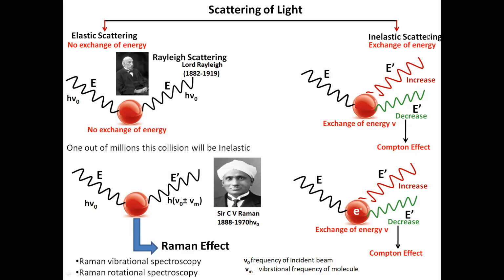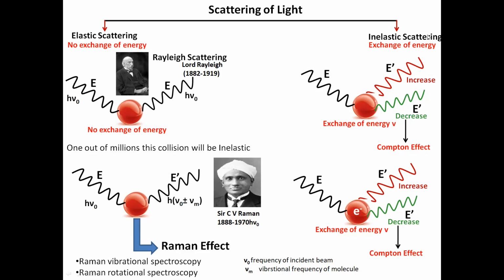Now coming to the second part, inelastic scattering. In the case of inelastic scattering, suppose E, that you can say H nu 0, is the energy of a photon. Light is moving in the form of photons, which are very small energy packets.